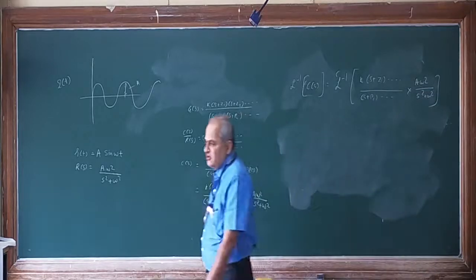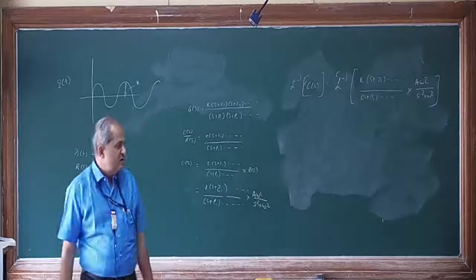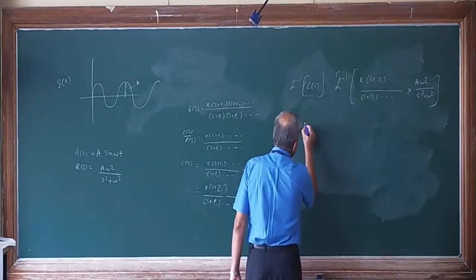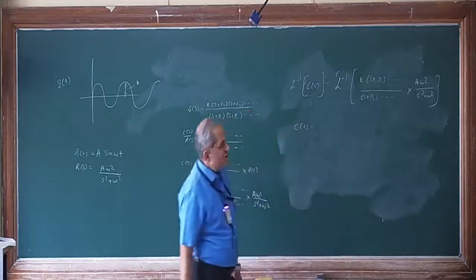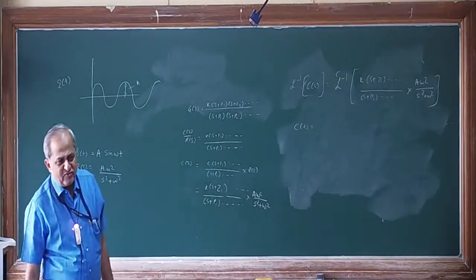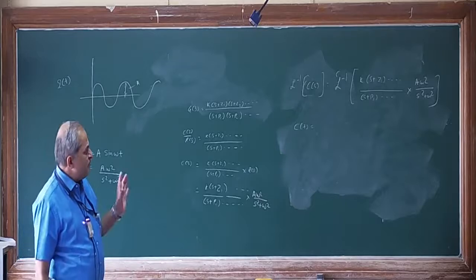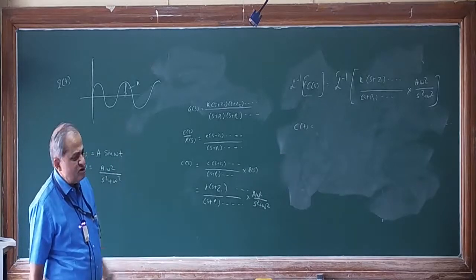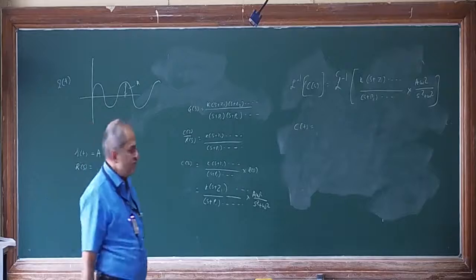If you take the inverse Laplace on both sides, then inverse Laplace of C of S becomes C of t. To take the inverse Laplace on the other side, you have to use the partial fractions method. In the partial fractions method, as usual, corresponding to each denominator term we will have one partial fraction. Like say,